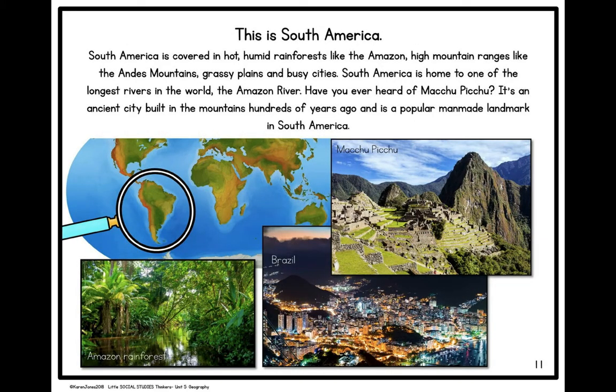This is South America. South America is covered in hot, humid rainforests like the Amazon, high mountain ranges like the Andes Mountains, grassy plains, and busy cities. South America is home to one of the longest rivers in the world, the Amazon River. Have you ever heard of Machu Picchu? It's an ancient city built in the mountains hundreds of years ago and is a popular man-made landmark in South America.